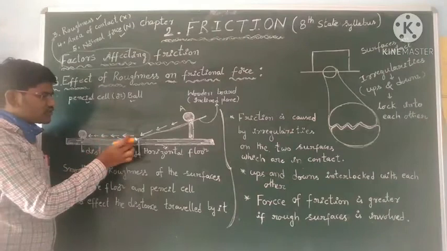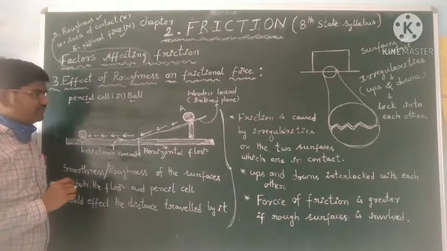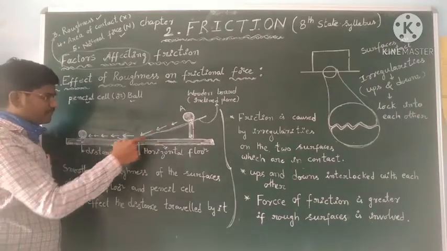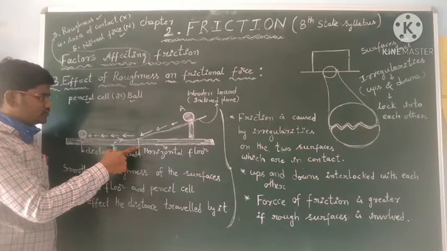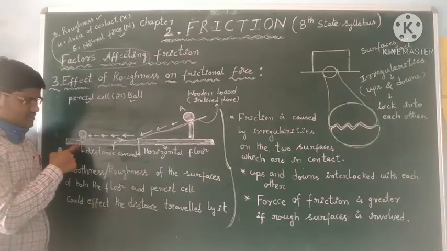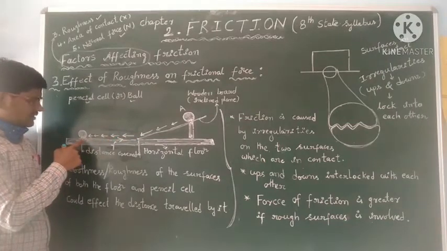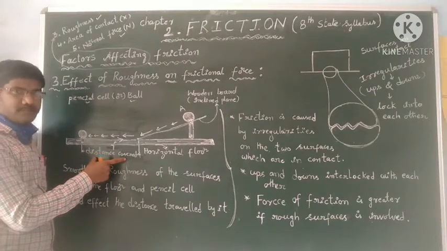So the friction is stopping it. Now identify the distance traveled by the ball from the bottom of the inclined plane to the point where it comes to rest, from here to here. So I have noted the distance covered.